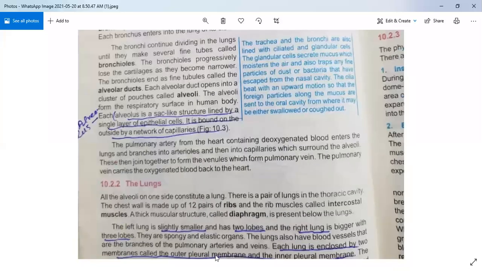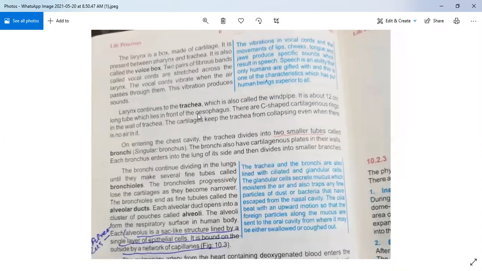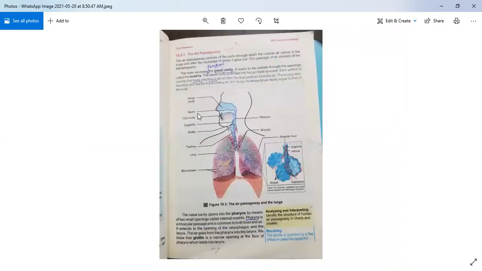Now these two parts of the human respiratory system are completed. We have started the respiratory system from this page. I have told you it consists of two parts, the air passageway and the next part, the lungs. I hope you understand today's lecture. Now your lecture has ended.